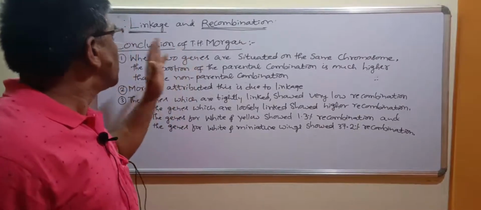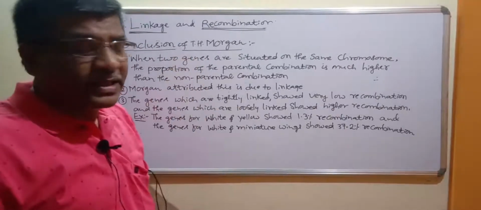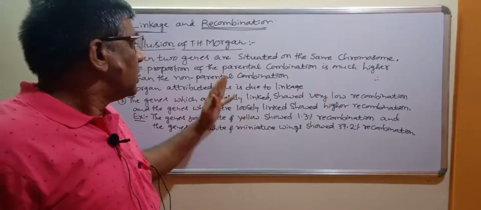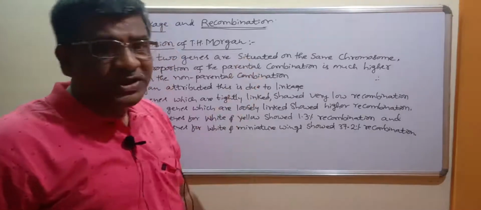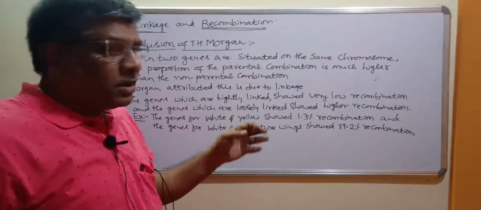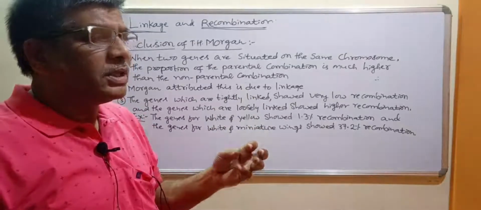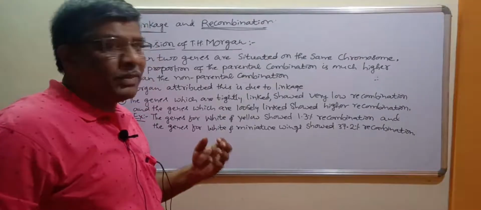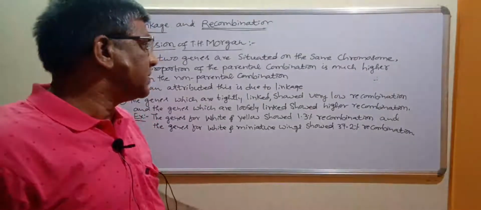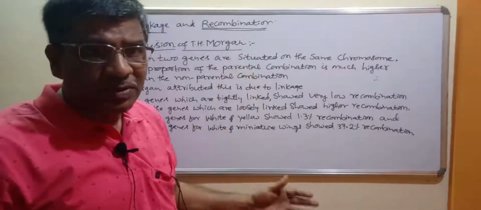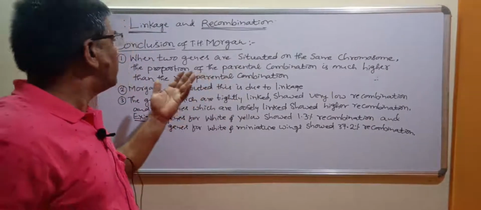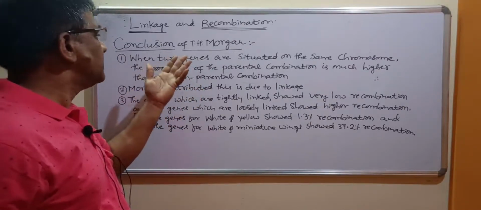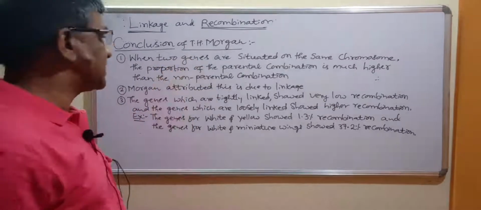Let us look here. Morgan conducted the experiment by taking Drosophila melanogaster, and after intercrossing the F1 individuals, he got a different result from Mendel's usual dihybrid cross experiment. We have already discussed the results. Now, what conclusion did Morgan come to after conducting this experiment?